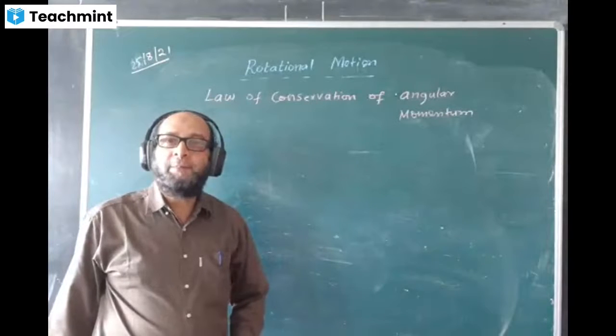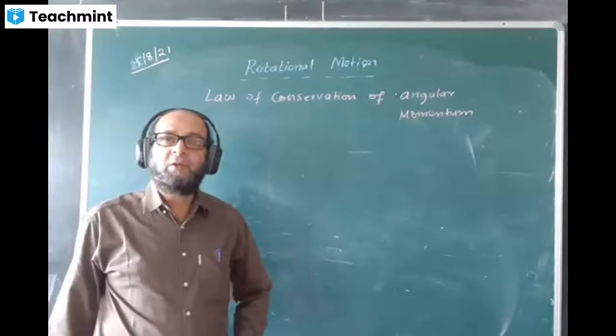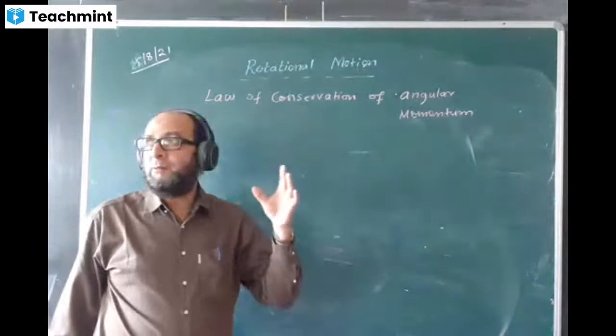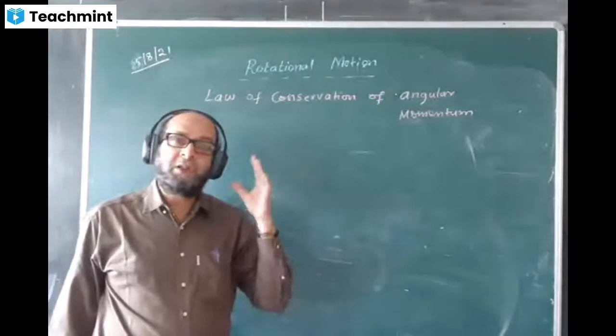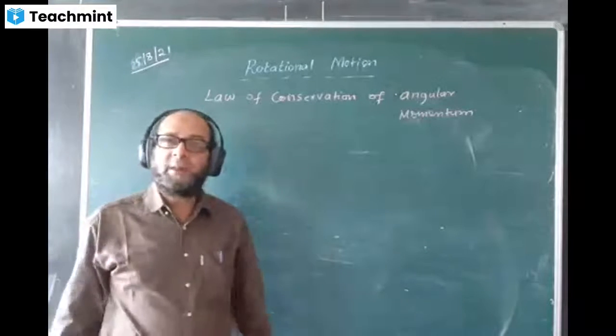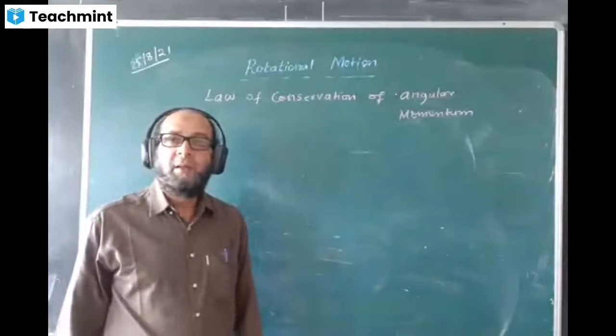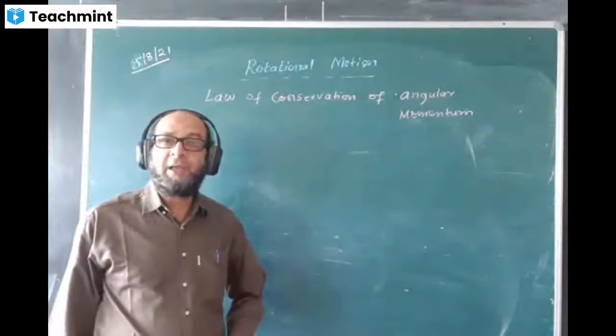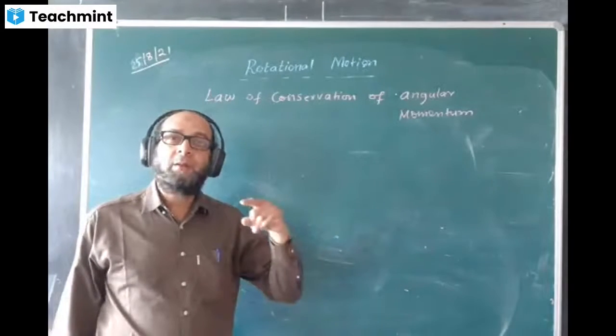That means mv, mass into velocity, equal to constant, p equal to constant. We have discussed so many cases: explosion, collisions, recoil of gun. The same is applicable here also, but this is called law of conservation of angular momentum.